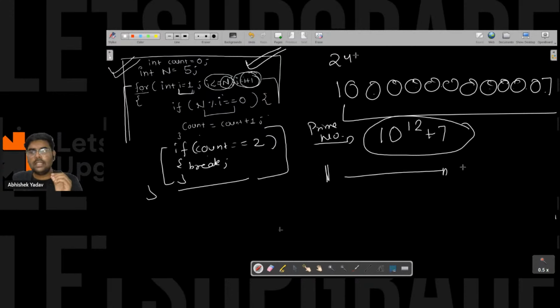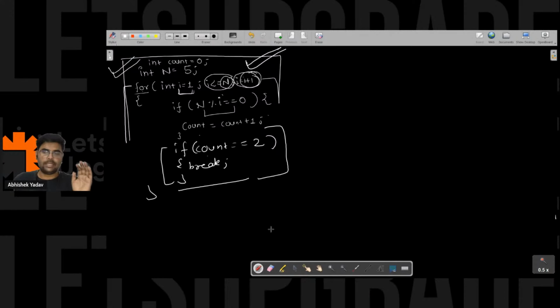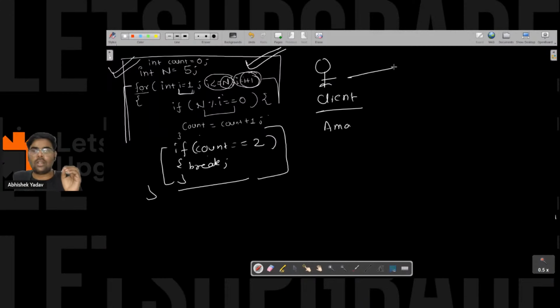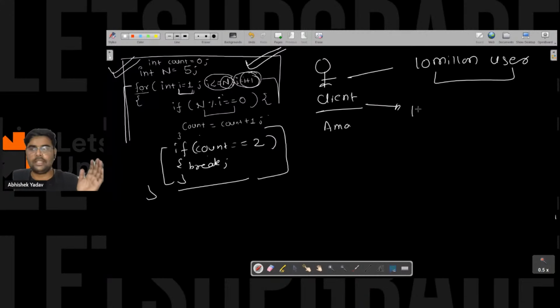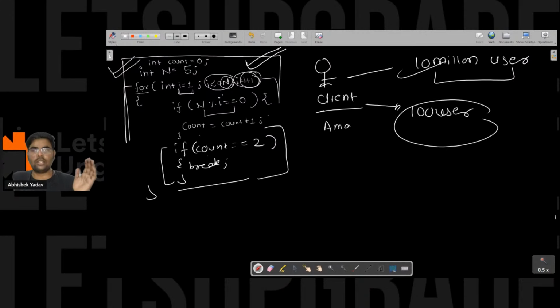So you are getting close to the answer, but it will not have a big effect when you have a very large number. Whenever you are writing a solution, that solution should be feasible and applicable for large numbers. Let's assume you are working for Amazon, and the client will focus on 10 million users. He will build a solution for 10 million users, not for 100 users, because he has to check a lot of things. Yes or no, Shubham? Yes.